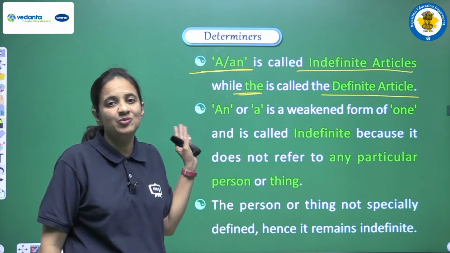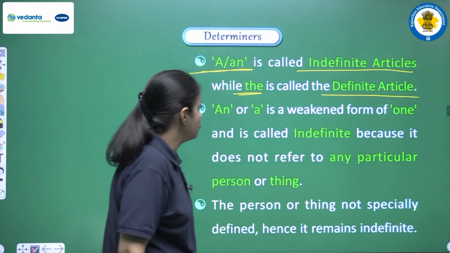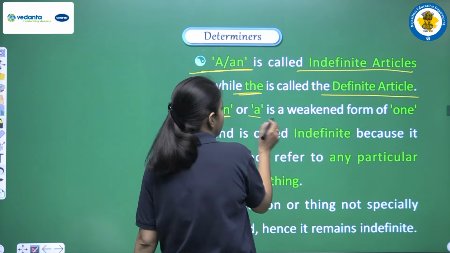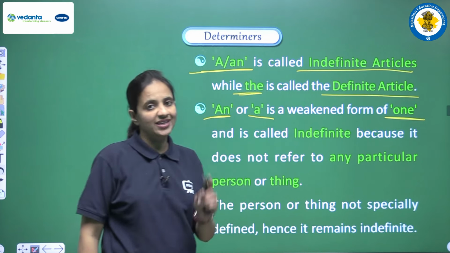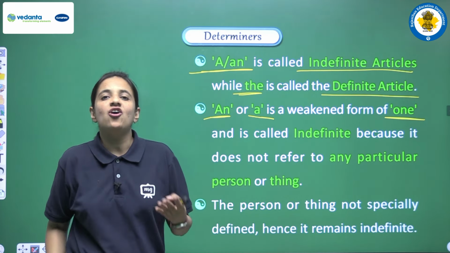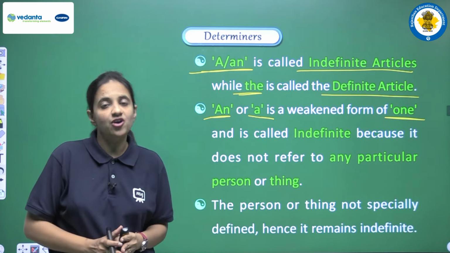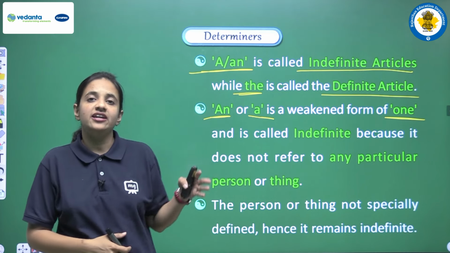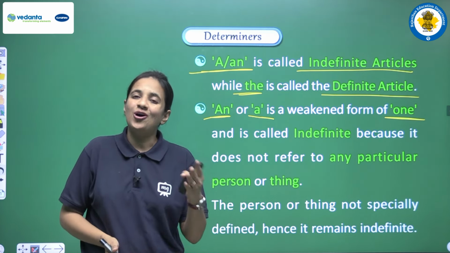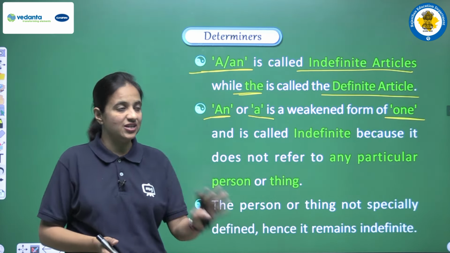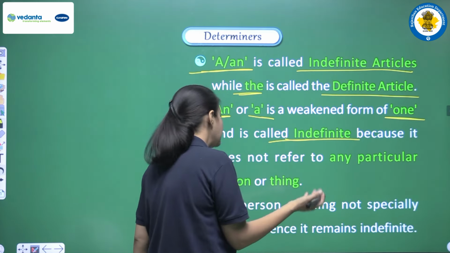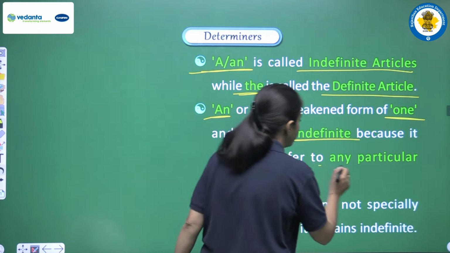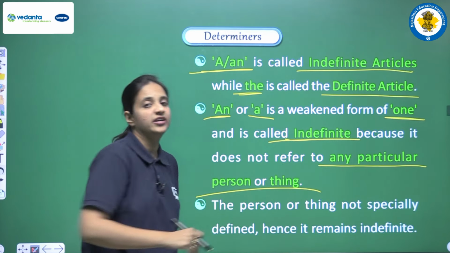So first of all, the most important thing that we should always be aware of is that an and a are actually the weakened form of one. So one thing is clear, that a and an always come before singular noun, because actually a and an means one. So always and always they come before singular noun, and they are called indefinite articles. Why? Because it does not refer to any particular person or particular thing.